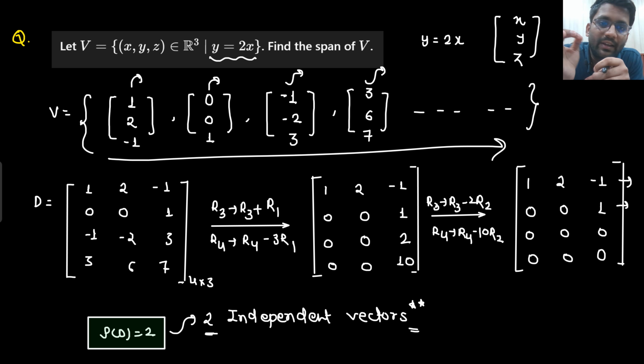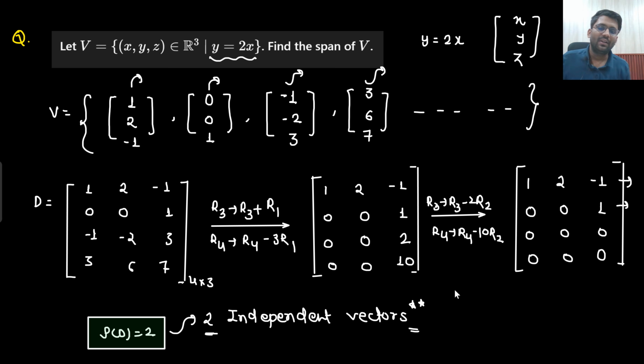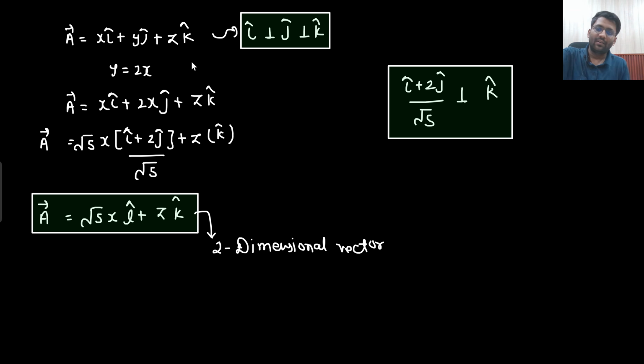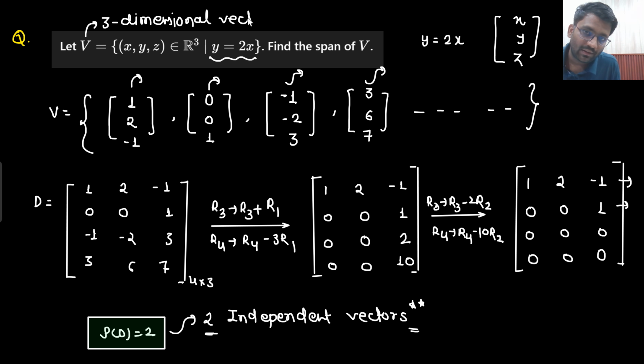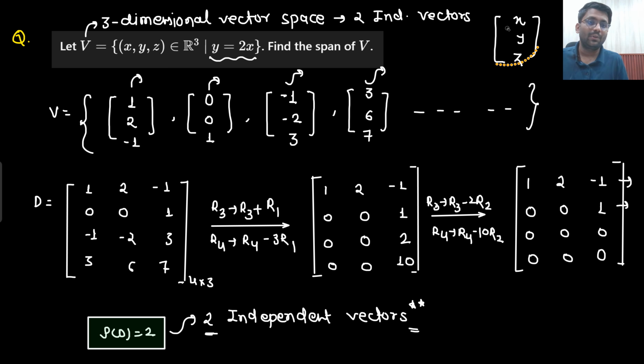Find any textbook, any lecture where this kind of explanation is given. Everyone would solve it with respect to mathematics, but we have built up the intuition by taking the example as well, along with the mathematics. I would surely say that yes sir, it is a 3-dimensional vector space, but effectively it has 2 independent vectors.